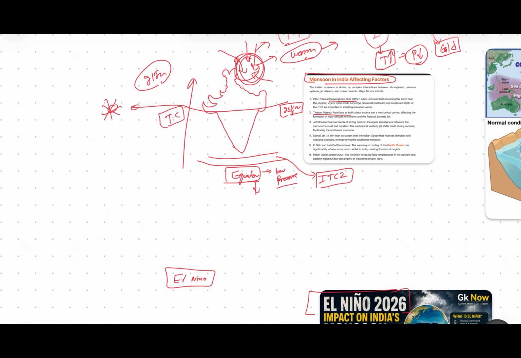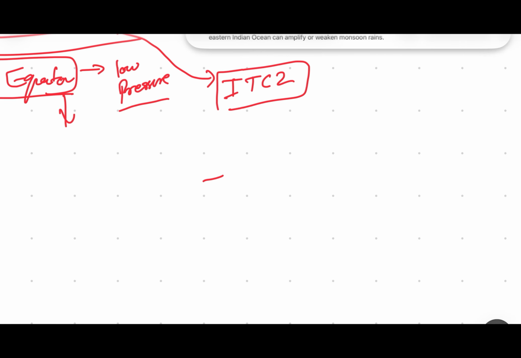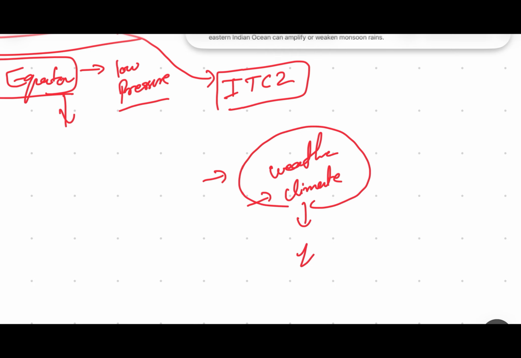Just always remember one thing: if we talk about the weather system or the climate, never think that there are only one, two or three factors that affect it. There are unlimited factors. A very small regional change can make a global impact on the climate.